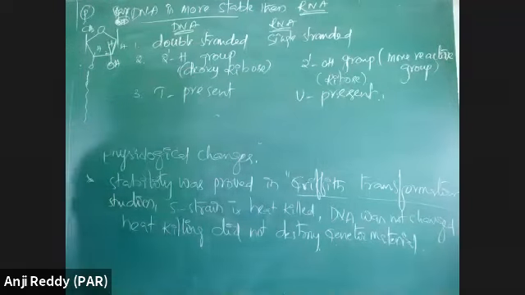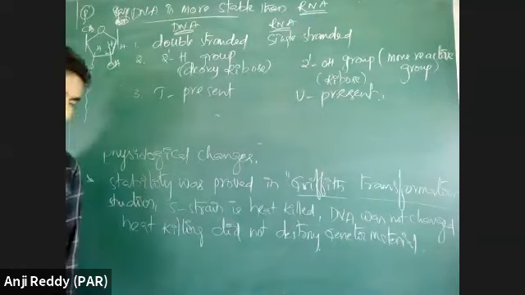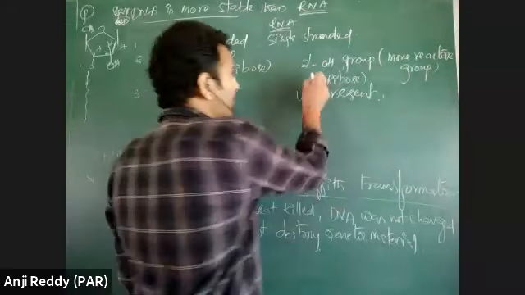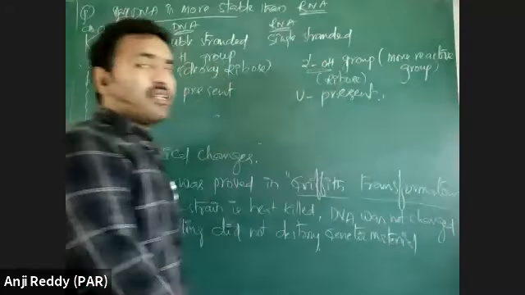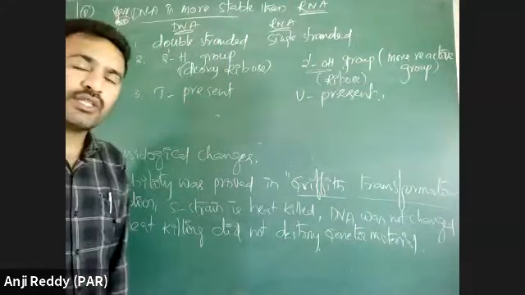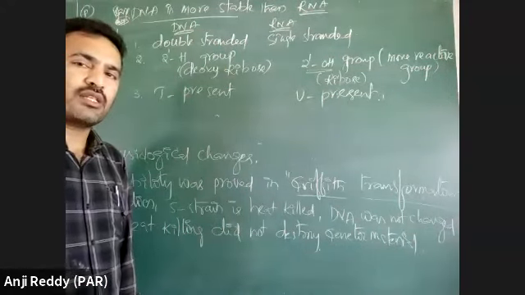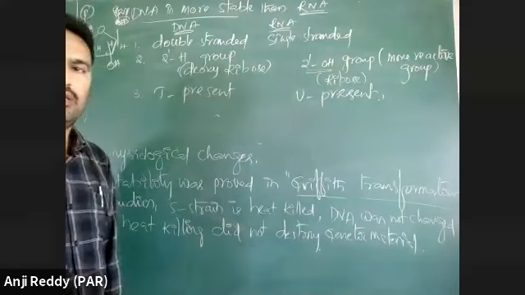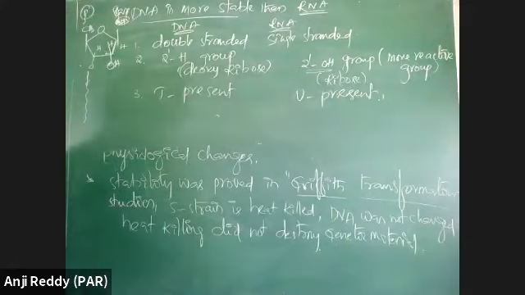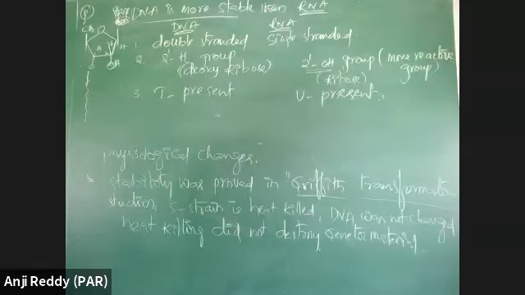Due to presence of single stranded structure, it has less stability, and due to presence of 2 prime OH group, it has less stability, because the 2 prime OH group is a reactive group of RNA molecule which is liable to reactions, and RNA can be degradable. RNA can be broken down due to presence of 2 prime OH group. Here reactive group is there. RNA can be broken down.